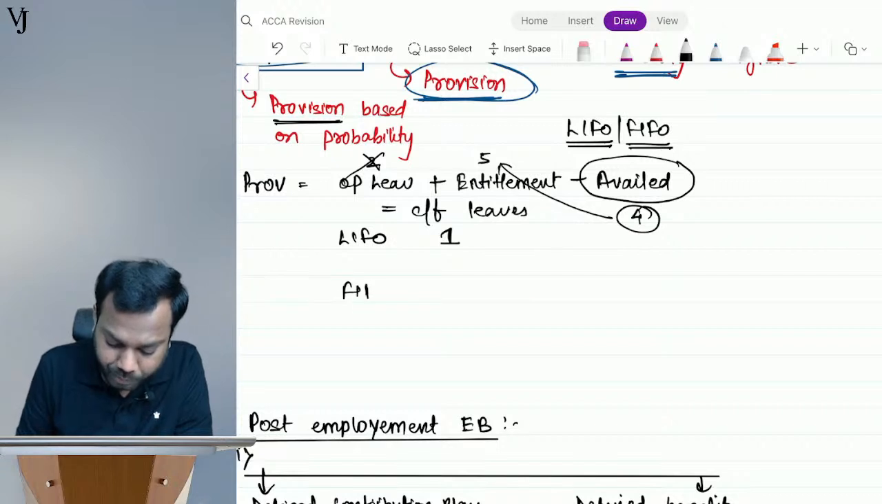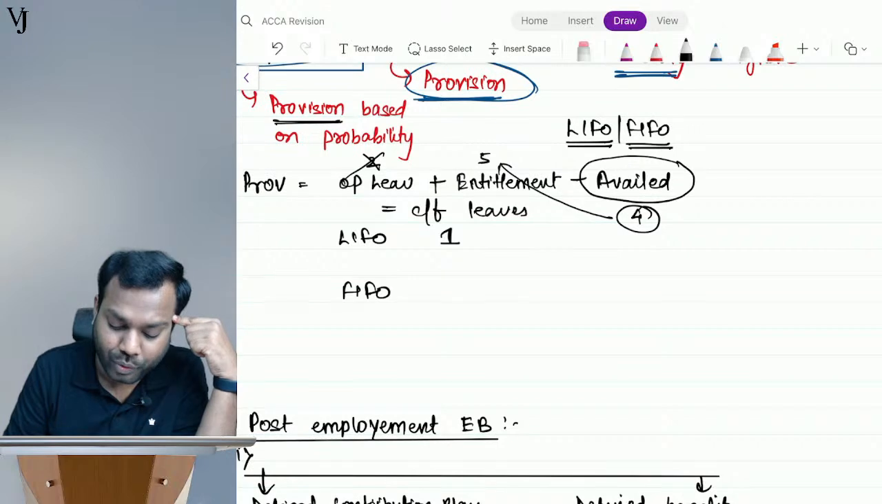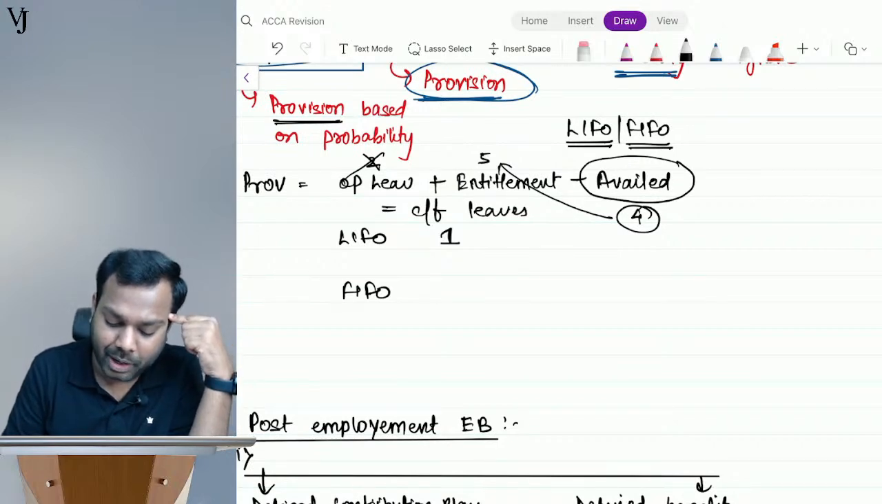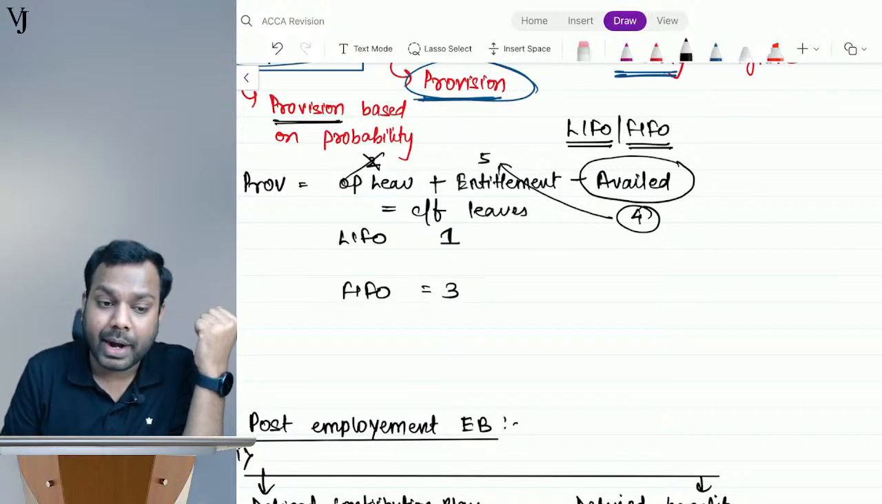If it is FIFO, meaning first in first out, the 4 I will take from the 2 first, and then 4 I will take from here. So I will take 2 from here. So the balance is 3. These 3 can be carried forward, right?